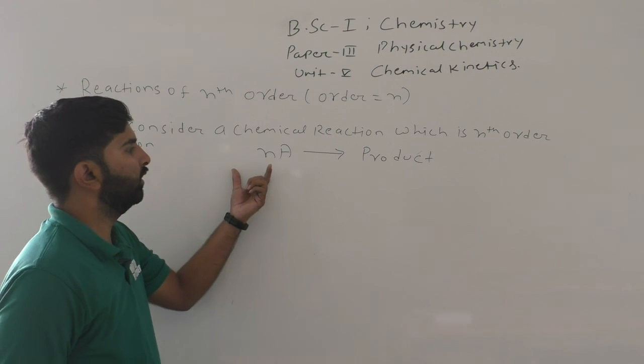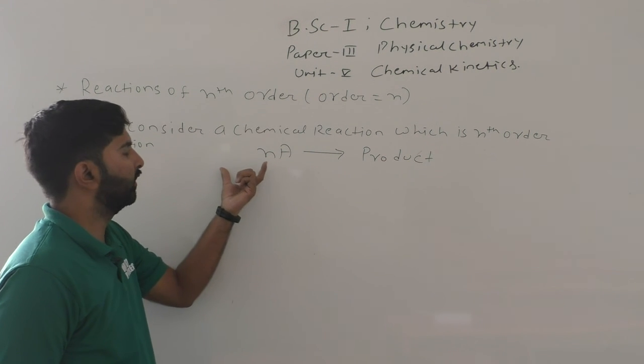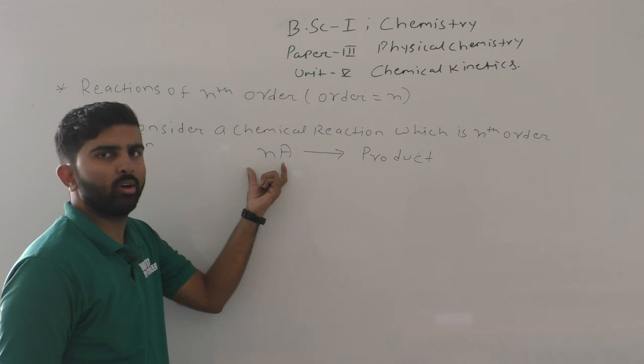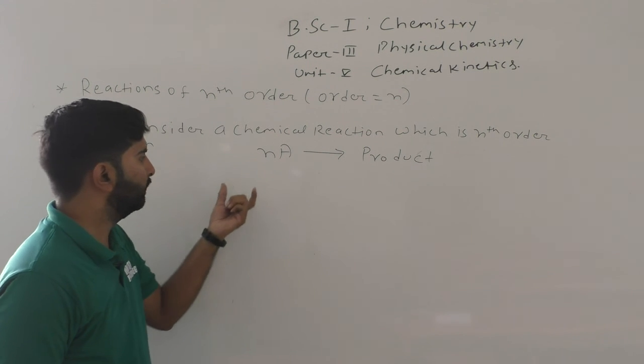This means this is the nth order reaction in which n molecules of A are taken.